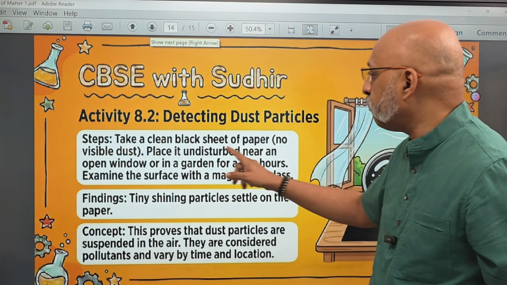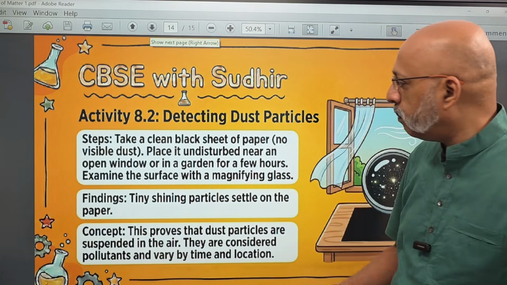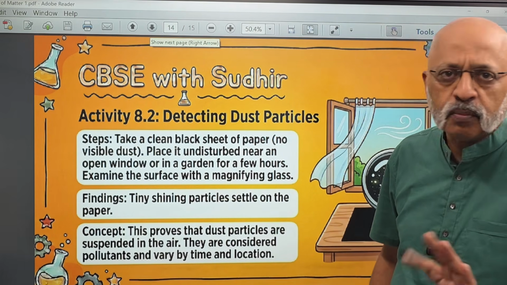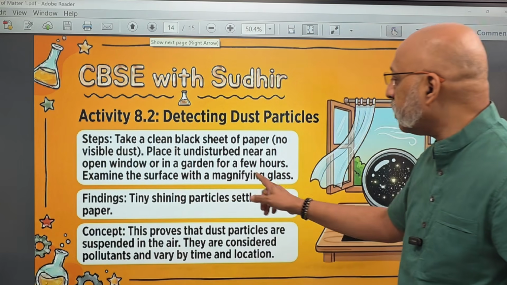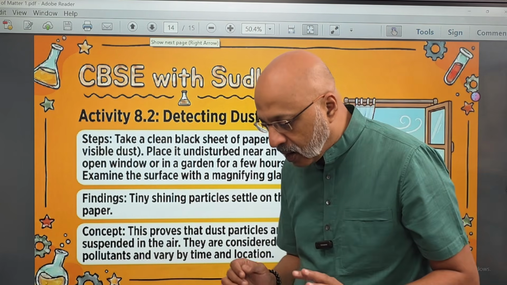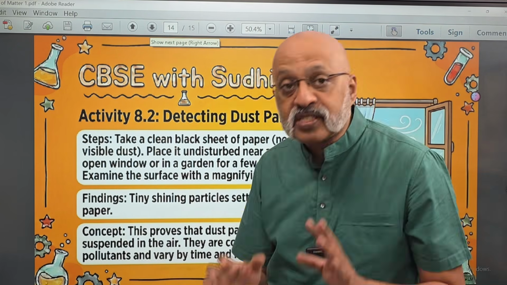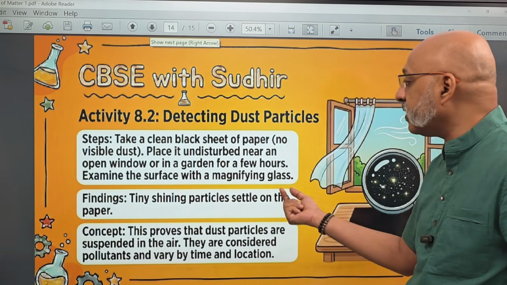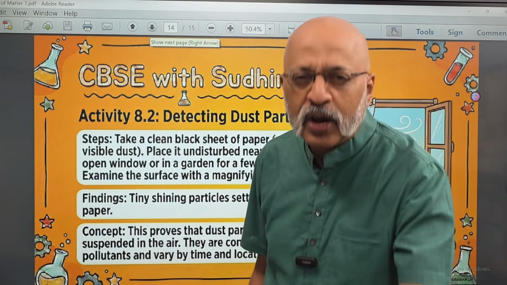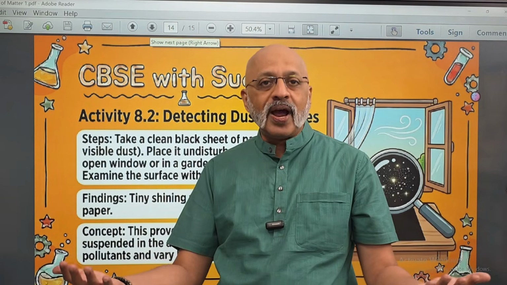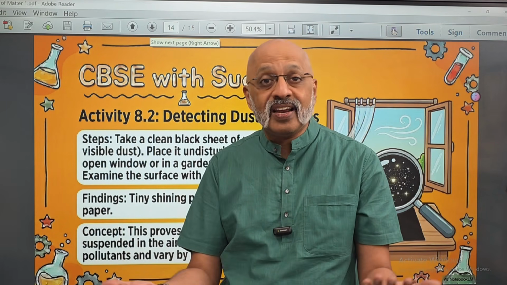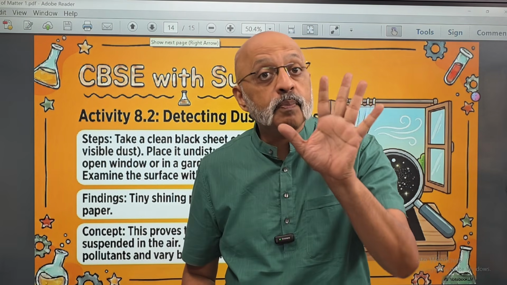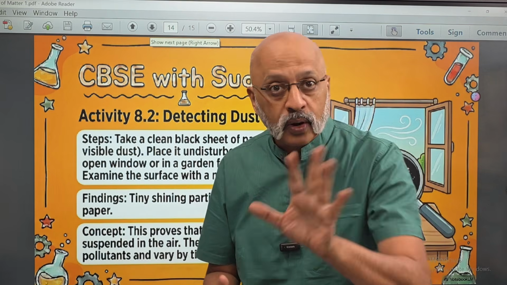Take a clean black sheet of paper, which is absolutely clean. Get it from the market. Place it undisturbed near an open window or in a garden for a few hours, about 3 to 4 hours. Examine the surface with a magnifying glass. Now, when you come back, you see the entire surface. How does it look? You will find that there are tiny shining particles on the black paper. Why do we take a black paper? Because on a white paper, on a light yellow or a light cream paper, it will not be visible. On black, all these dust particles will be easily visible, black or dark blue kind of color.